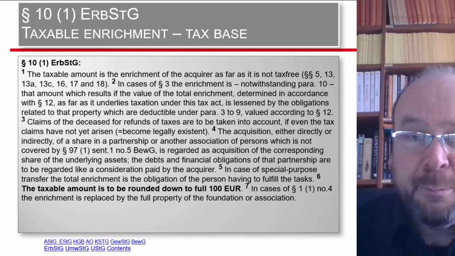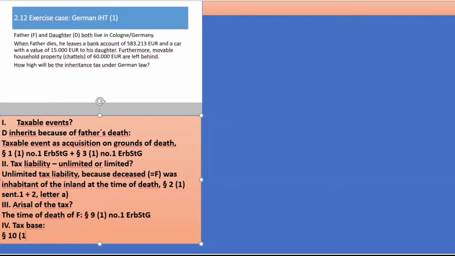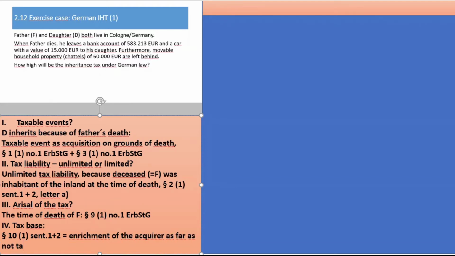And so let's do it. So paragraph 10.1, sentence 1 and 2, enrichment of the acquirer as far as not tax-free. So that's here as follows. So we have here first the bank account. And now we should have 587,213 euro.